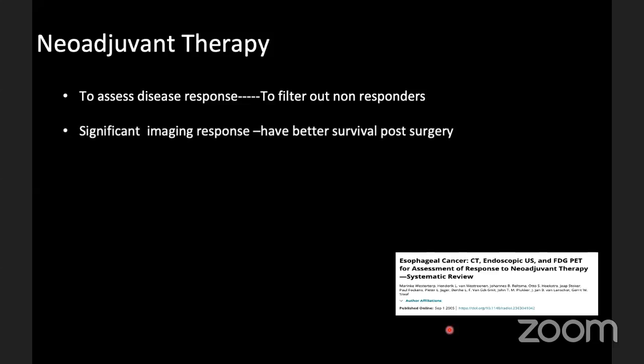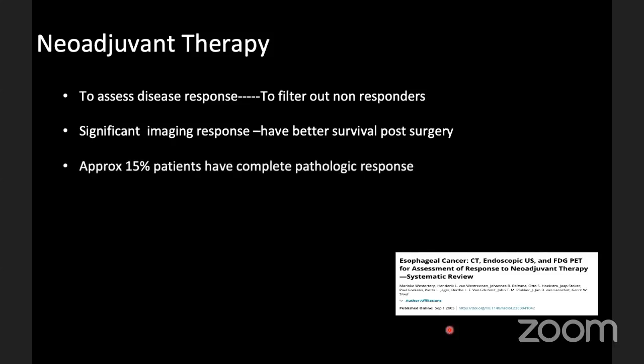So role of imaging in post-neoadjuvant therapy. Post-neoadjuvant therapy, the major role of imaging is to assess disease response and to filter out non-responders. This has significance, because if a patient progresses or there is no response after neoadjuvant therapy, they are generally not taken up for surgery. If there is a significant imaging response post neoadjuvant therapy, it suggests better overall survival.